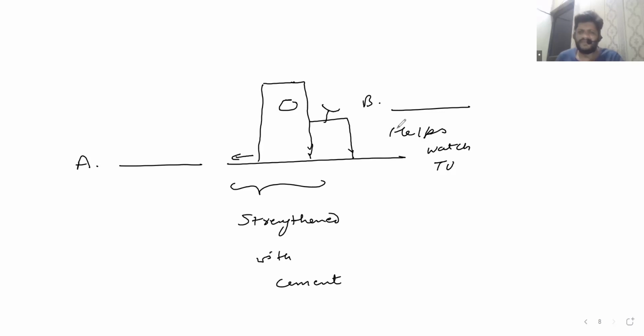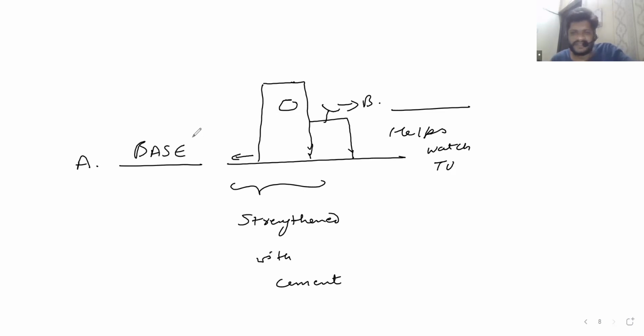As I told you for blanks, you don't have to change the words. You have to label this diagram, and the description of this diagram is that the first sentence says the base of the building is supported with cement. So what should be the answer? As in, you can see the arrow. So what is A? You have to label this diagram, no? So if that base is strengthened with cement, and the passage said that the base of the building is supported with cement, that means the answer to A is base.